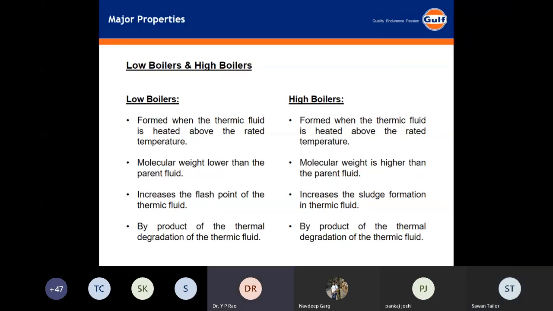I don't know, Savan, I'm not clear. Your first point, below the low boiler and high boiler, you have written the same. Is it right?